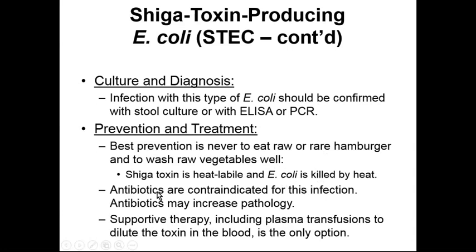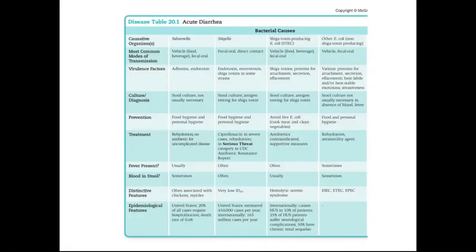Antibiotics are going to be contraindicated for this infection, so they are not recommended because they can potentially increase the pathology of Shiga-Toxin-Producing E. coli by inducing antibiotic resistance. We typically are going to focus on supportive therapy, so we're going to give the patients lots of extra fluids. We'll give them transfusions of blood plasma to dilute the toxin in the blood, as this is the only option available to us at the time.